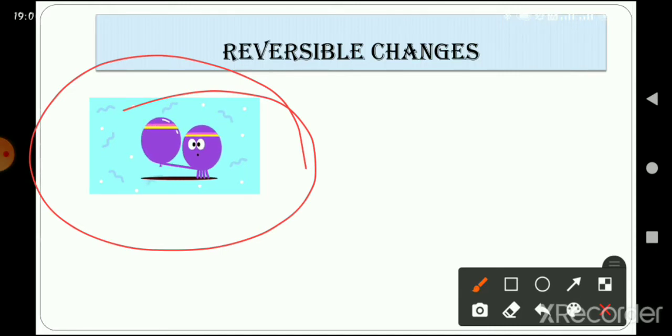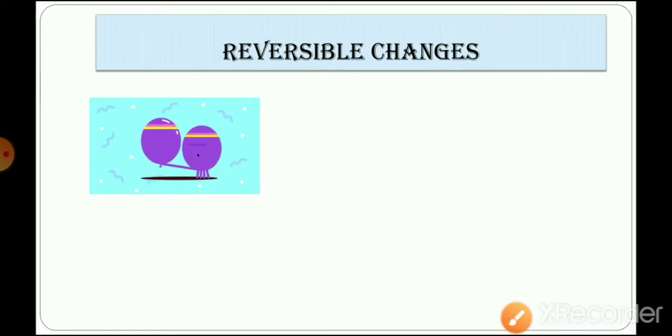And if we want to reverse this change, we can simply take out the air from the balloon, and the change will get reversed, right? So this is an example of reversible change. Now let's take another example.